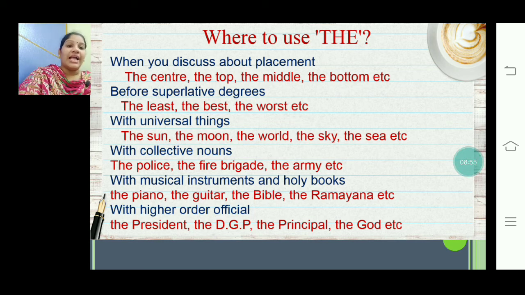Next, with higher order officials, suppose you say "He is the president of our country." Why are we saying the president? Because he is the highest official in that cadre. So with higher order officials we use the article the: the president, the DGP, the principal, the God, the Almighty. That's how we use the here.